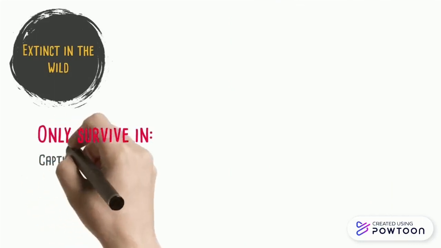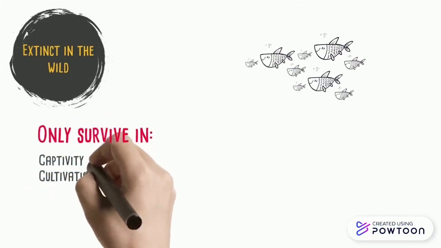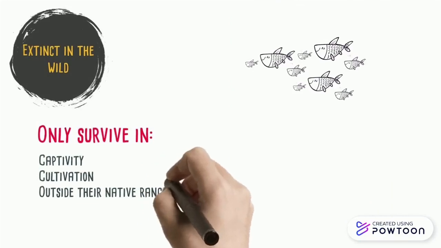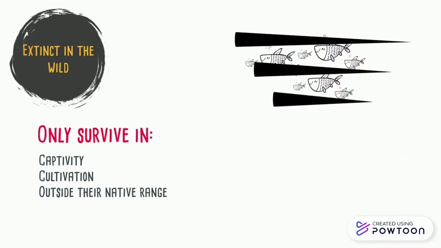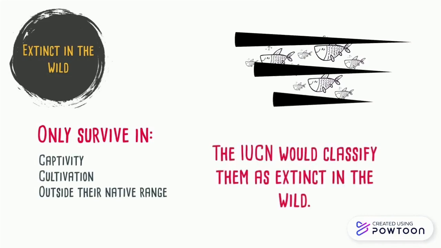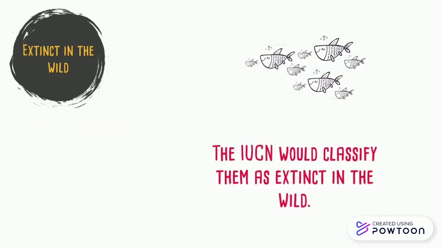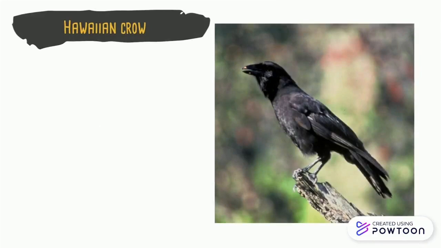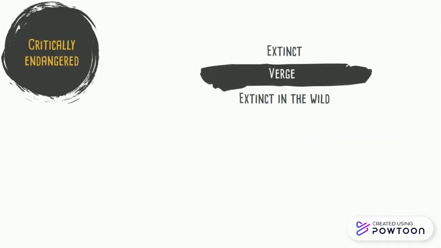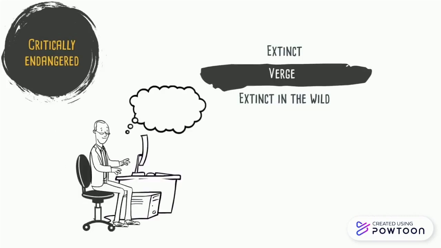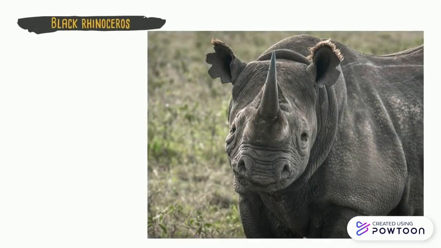Extinct in the wild are species that only survive in captivity, cultivation, or outside their native range. For example, if only 10 individuals of a rare fish are left, and they all live in zoos or in a single nature preserve, the IUCN will classify the species as extinct in the wild. One example is the Hawaiian crow. Critically endangered species are on the verge of becoming extinct or extinct in the wild, but have not yet met the criteria for either category. One example is the black rhinoceros.